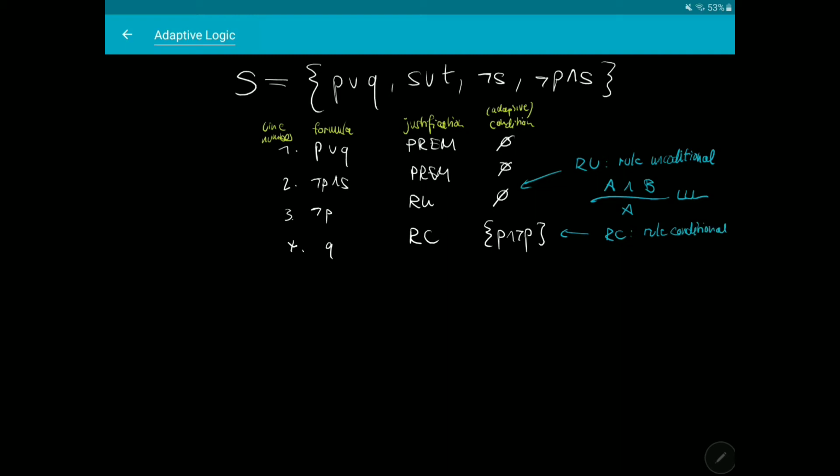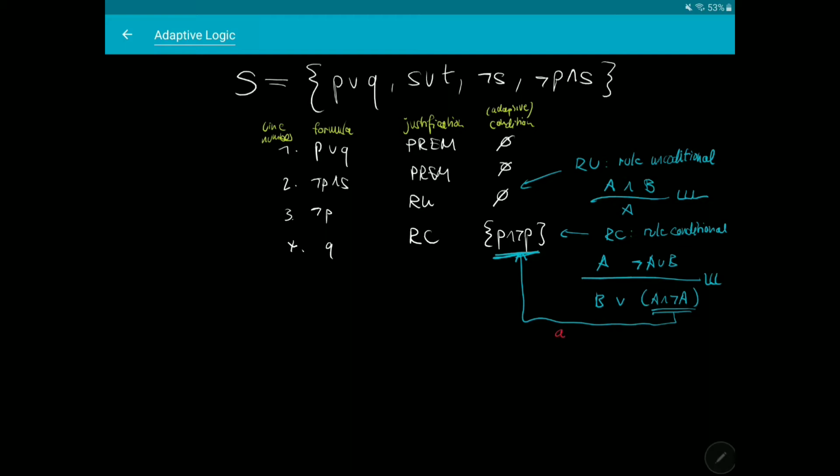So if you look at the lower limit logic, while disjunctive syllogism is not valid, a weaker form of disjunctive syllogism, which looks as follows, is valid. So from A, not A or B, we can derive B or A and not A, so or a contradiction. And this contradiction is moved in the adaptive proof in the so-called condition column.